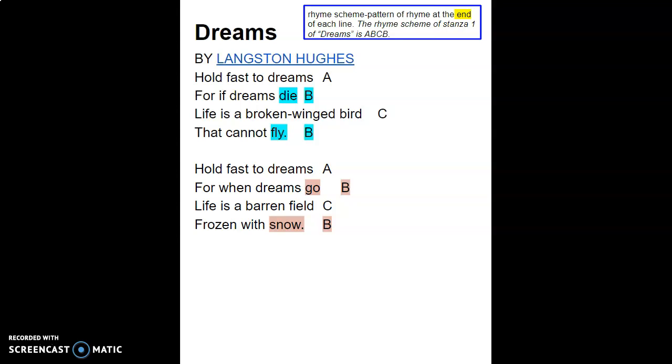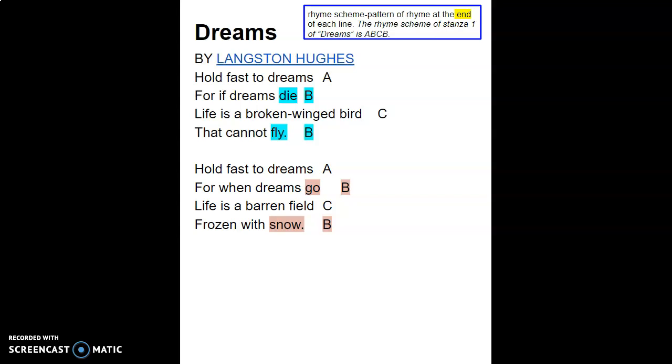Dreams is the first line, so it gets the first line of the alphabet, A. Die does not rhyme with dreams, so it gets a different letter, B. Bird does not rhyme with dreams or die, so it gets a different letter, C. And fly does rhyme with die, so it gets the same letter.